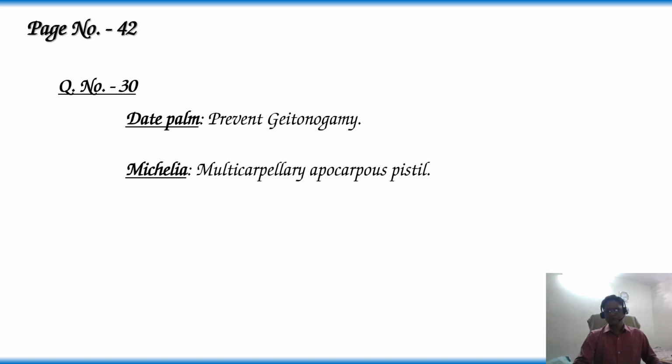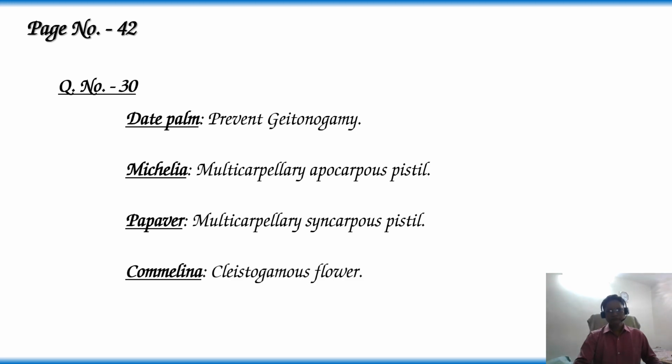Mycelia consists of multicarpellary apocarpous pistils. Papaver consists of a multicarpellary syncarpous pistil. Commelina produces cleistogamous flowers. Based on this information, the answer is option 2.